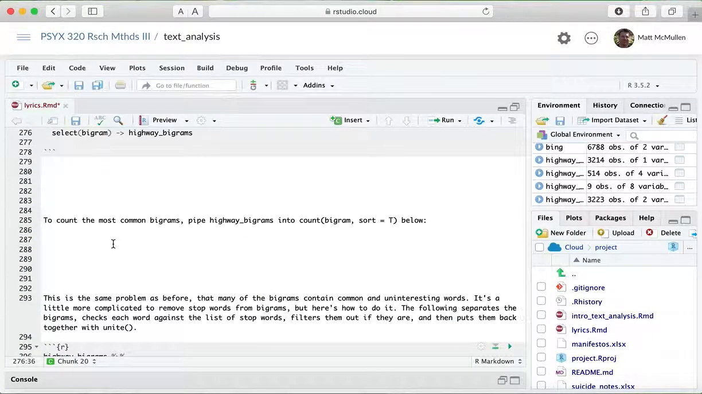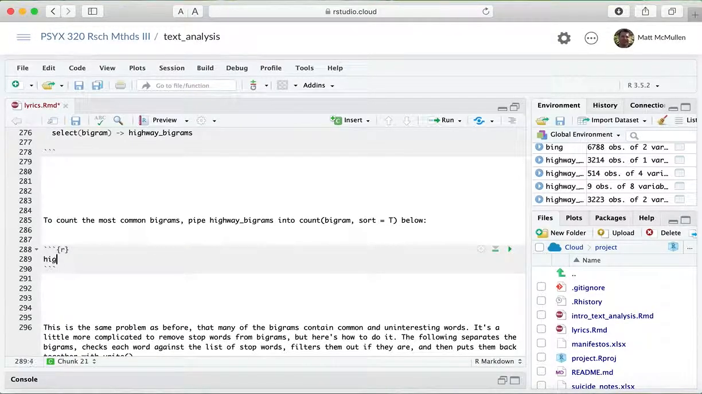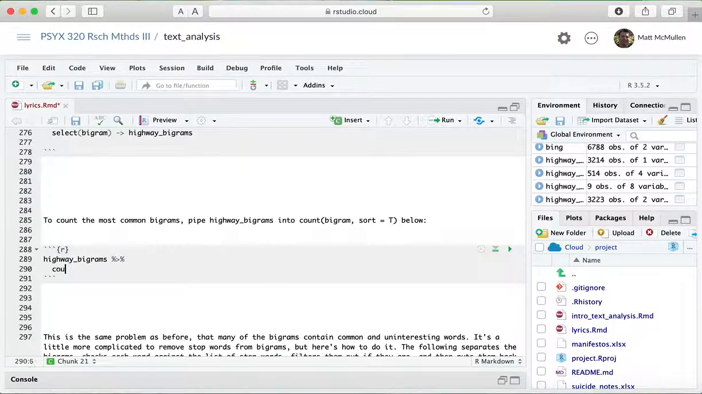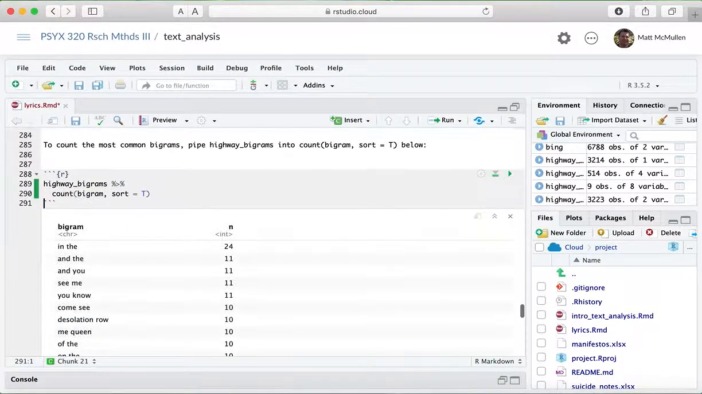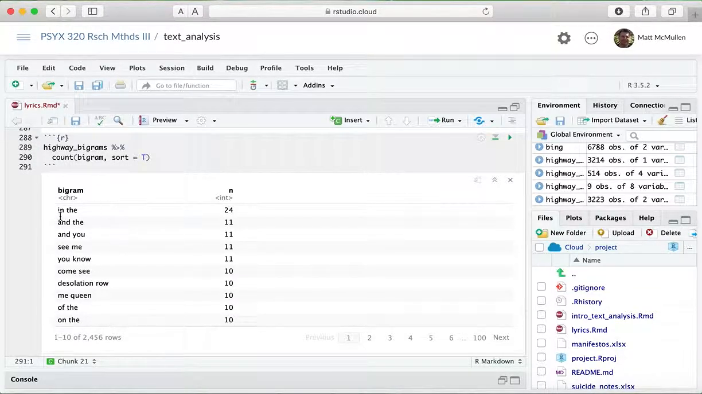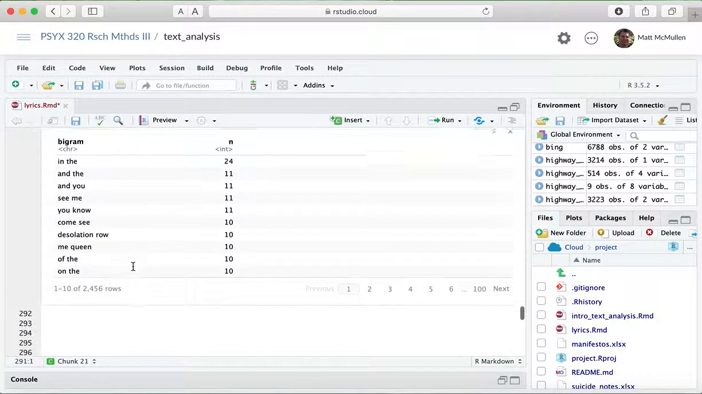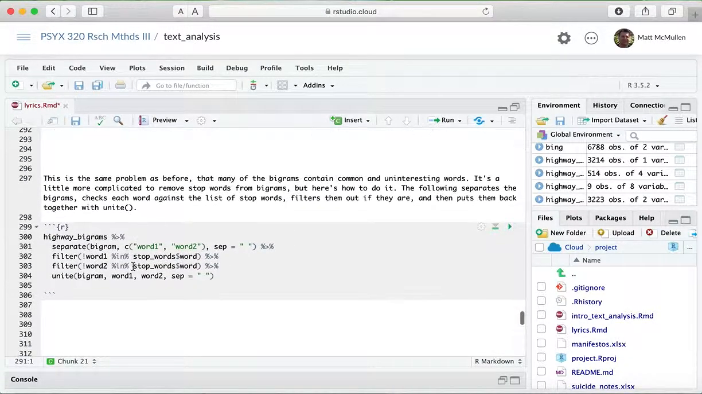Okay, so now we're going to count the bigrams. We're going to start with highway bigrams, and then pipe that into this count command that we've used a lot. Remember, instead of word, we called it bigram, and then we'll do sort equals true, and that'll give us a sense of the most common bigrams. Again, you can see the stop words are going to be common, like in the and of the. We can do the same thing where we get rid of those stop words.